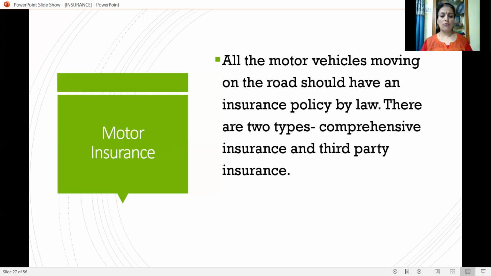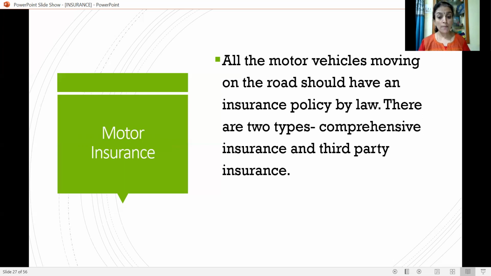There are two types of motor insurance policies, that is comprehensive insurance and third party insurance. I think you are aware of this fact that in case of comprehensive insurance policies, if the insured gets into an accident, then the party who is traveling on the vehicle, that is the insured, and the other party which is involved in the accident will be affected.